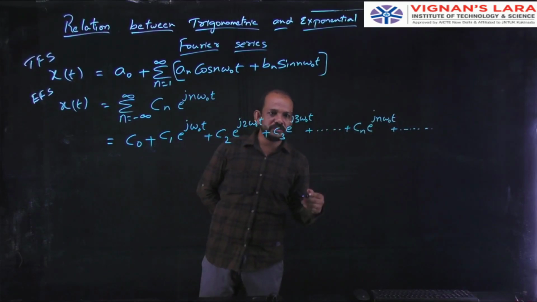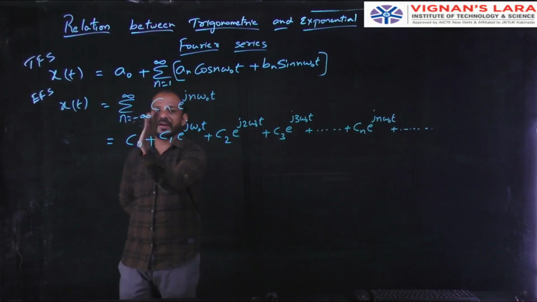Along with these positive terms, we have the negative terms also, because n is from minus infinity to plus infinity.